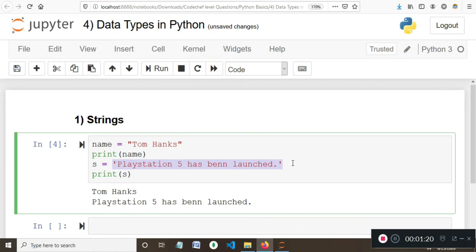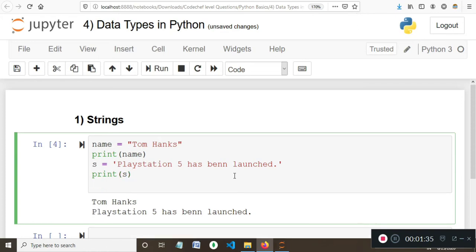Strings can be a single character, a word, a sentence, a paragraph or an entire thesis and so on. If you want to check the data type of a particular variable, we can simply use the type function provided by Python. I can say print type of s, and this will return the data type of variable s.